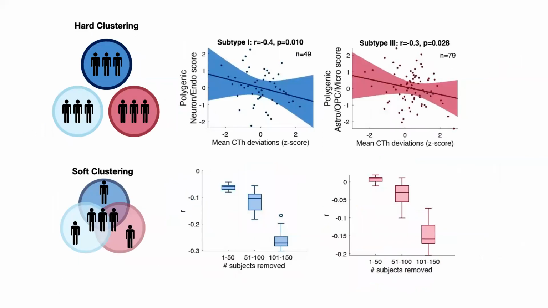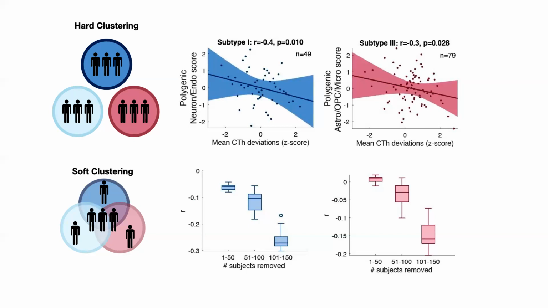In the validation analysis, what we found was that if we just take individuals comprising subtype 1, that neuronal and endothelial subtype, higher polygenic neuron scores in this subtype significantly covaried with lower mean cortical thickness deviation scores. Importantly, this association was not observed in patients comprising subtype 2 or subtype 3, confirming the specificity of this result to individuals residing in the neuronal endothelial subtype. We observed this in other subtypes as well, but I don't have time to go through all of this, so I'll just select particular examples.